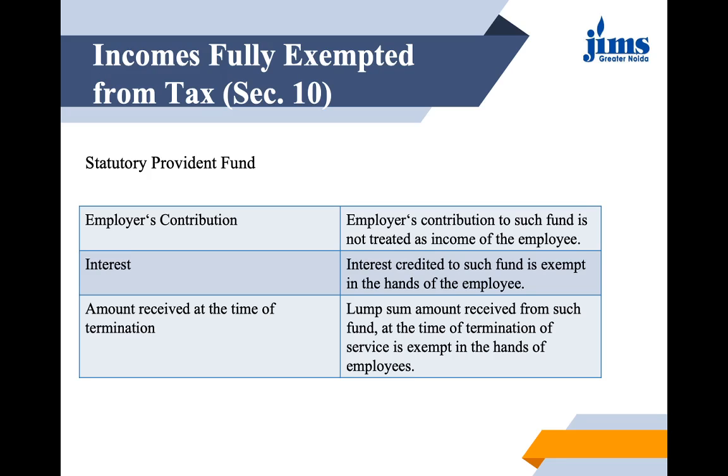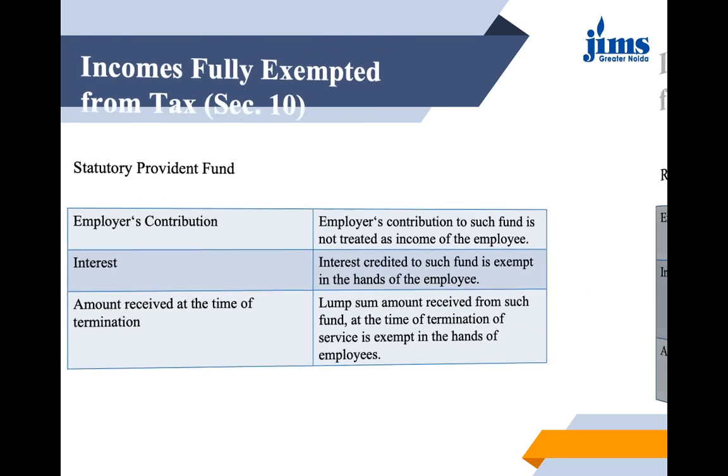The interest credited to such fund is again exempt in the hands of the employee. The lump sum amount received from such fund at the time of termination, when he is retiring, is again exempt from tax. So it is best to have this kind of statutory provident fund because it has almost full exemption.